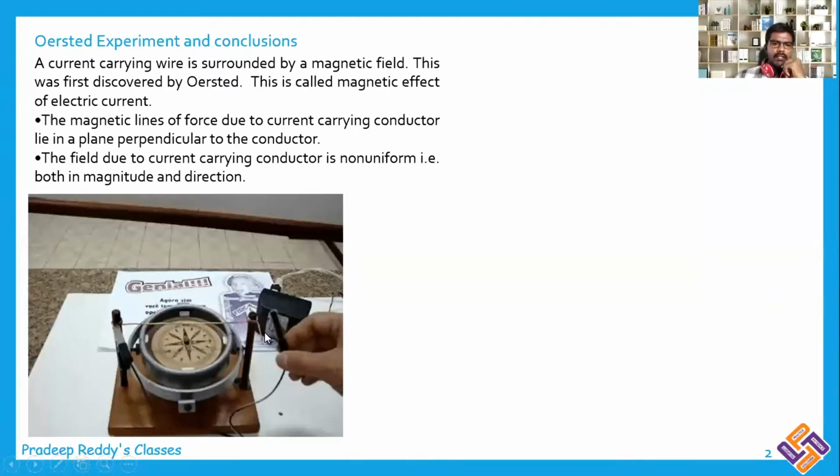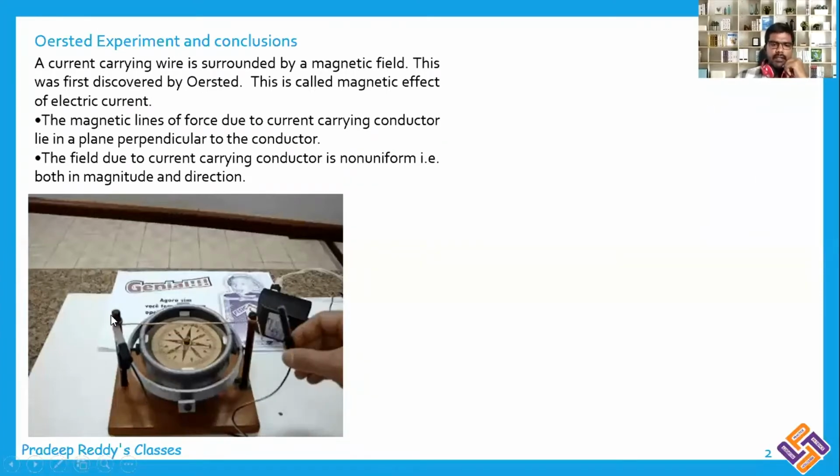Now there are two wires here. The person is joining the two wires. When two wires are joined, the current is flowing through the circuit. When the current is flowing, you are able to see a slight deflection in the magnetic compass which is placed below the wire, the current carrying conductor.